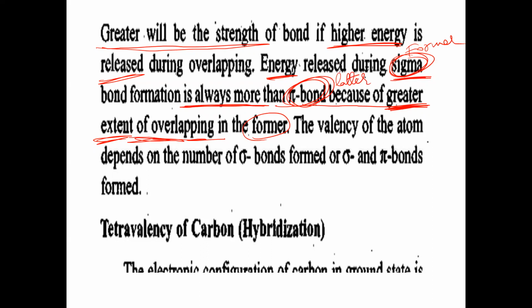L-A-T-T-E-R. Latter means what here? The second mentioned thing. In the sentence, the second mentioned bond is what? Pi bond. That's why it is latter. And the first mentioned bond is what? Sigma bond. So it is former.